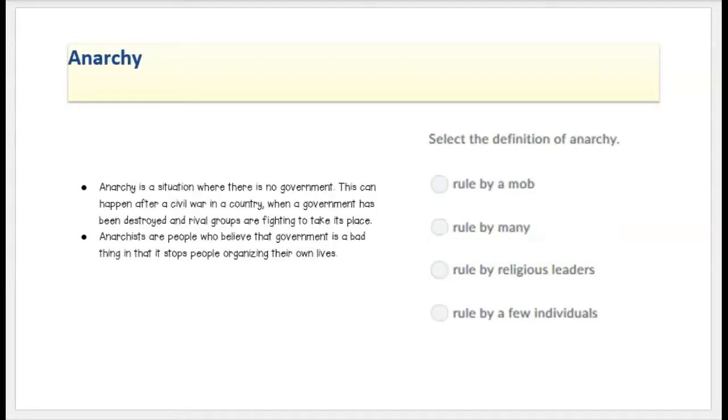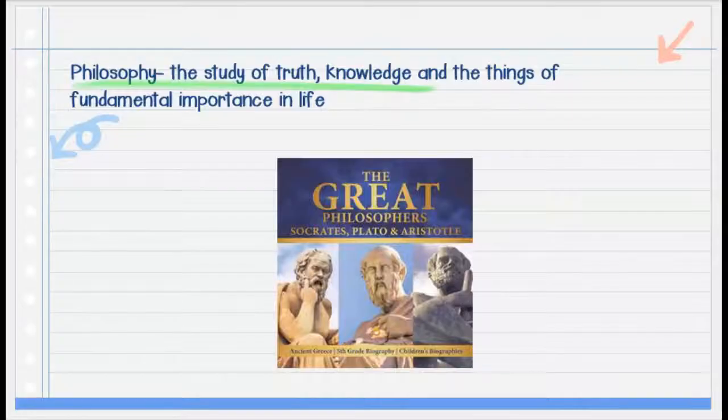And then anarchy. Anarchy is a situation where there is no government. This can happen after a civil war in a country when a government has been destroyed and rival groups are fighting to take its place. Anarchists are people who believe that government is a bad thing in that it stops people organizing their own lives. And so basically definition of an anarchy would be a rule by a mob, because there's really no rule at all. It's kind of chaos or chaotic.